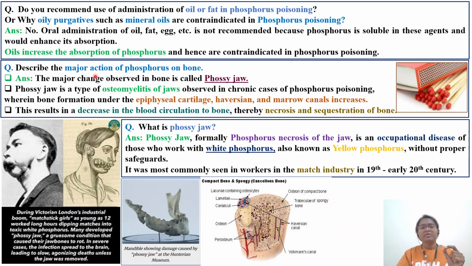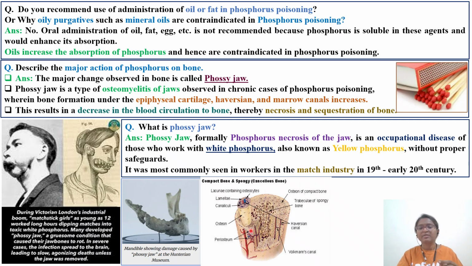Okay, describe the major action of phosphorus on the bone. If bone is the target organ for phosphorus, how is it going to be affected? The major change observed in the bone is called Phossy jaw, that is osteonecrosis of the jaw. Phossy jaw is a type of osteomyelitis of the jaw observed in chronic cases of phosphorus poisoning, wherein there is bone formation under the epiphyseal cartilage.